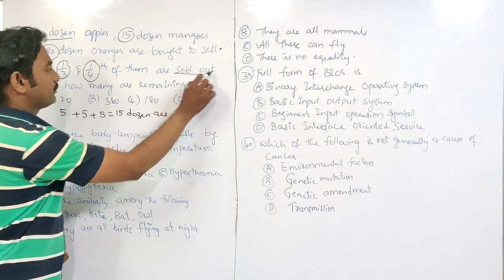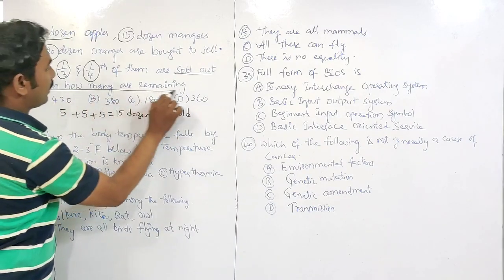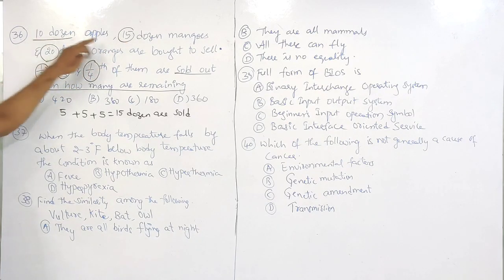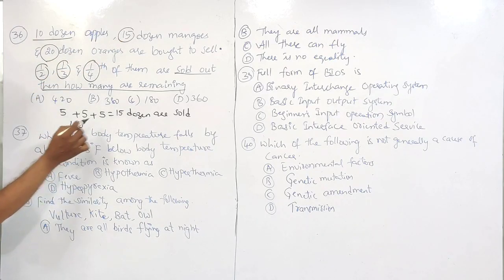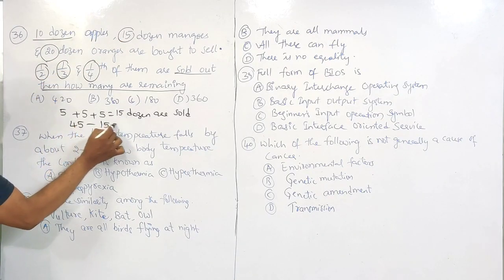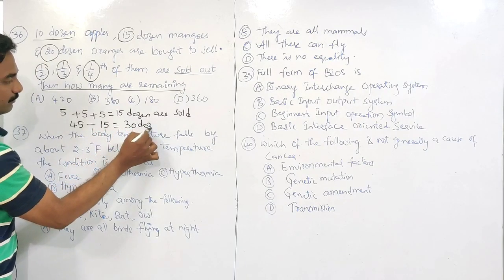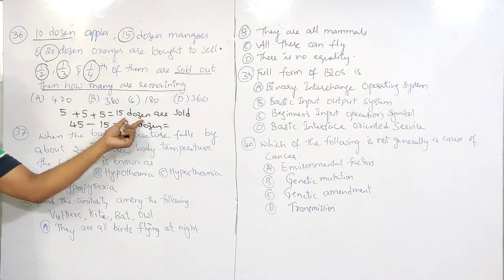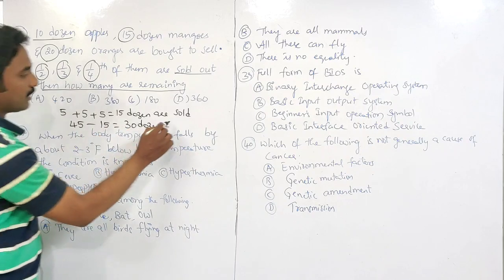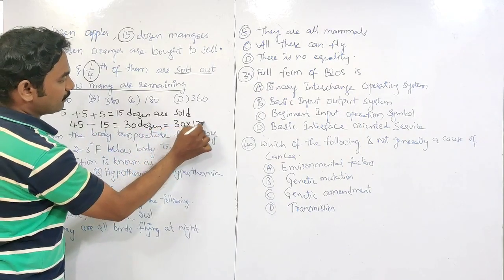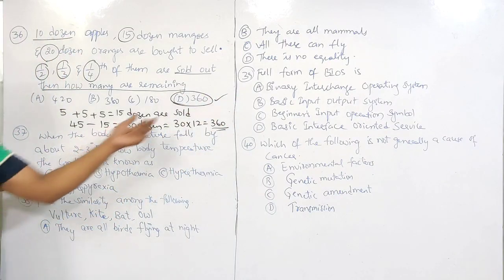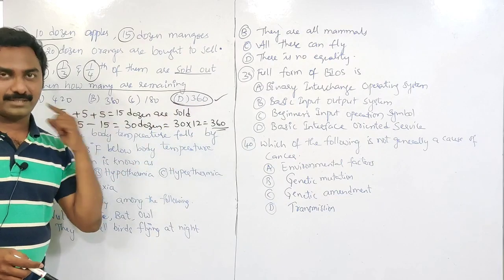They are sold out. Then how many are remaining? How many total? 10 plus 15 is 25, plus 20 is 45 dozens totally. Out of 45 dozens, 15 dozens are sold out. How many are remaining? 30 dozen are remaining. 1 dozen is equal to 12, so totally remaining are 360. The remaining items to be sold are 360.